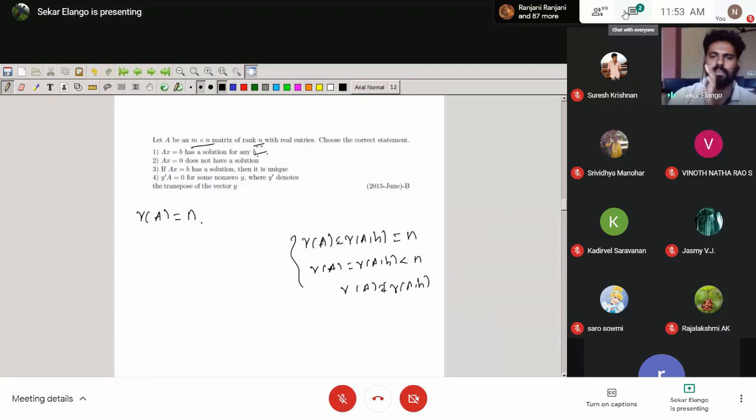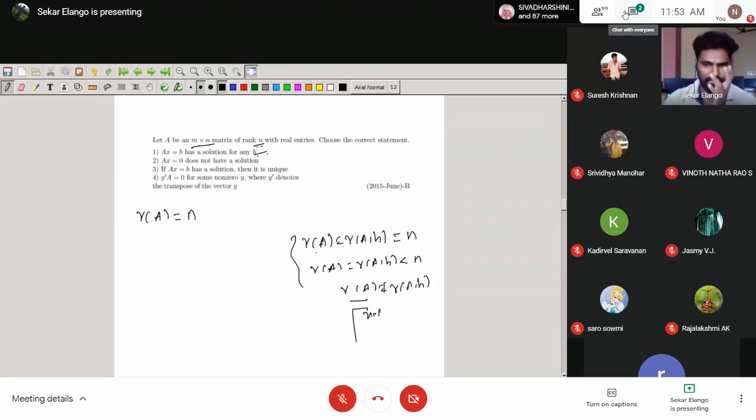They mention the rank of A equal to N, but they did not mention the rank of A comma B. Okay, just carefully read the question, because we need the rank of A comma B also. If both are equal, the solution will exist. Otherwise it cannot be, because rank of A will be different. Rank of A comma B maybe is different. That's why we discuss this question.